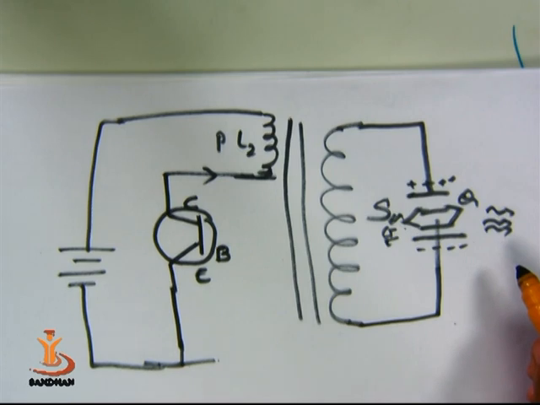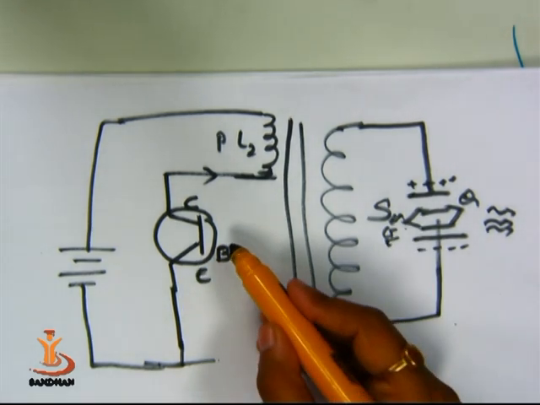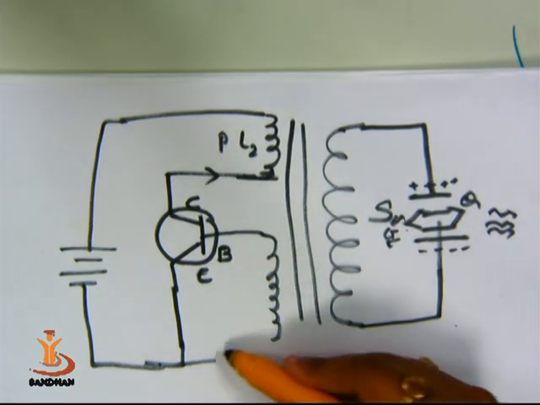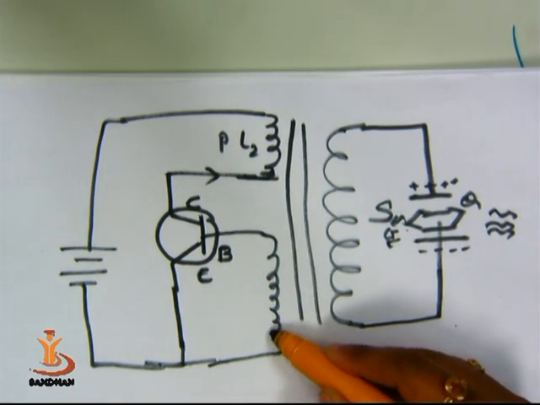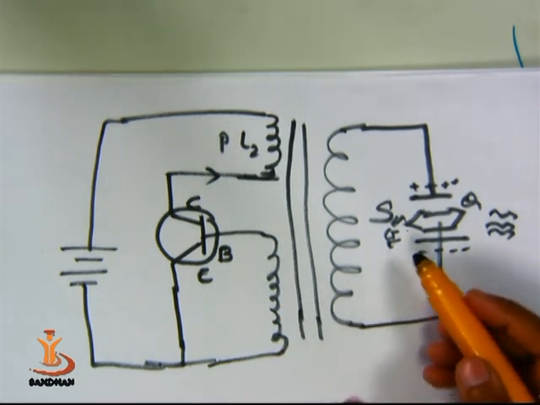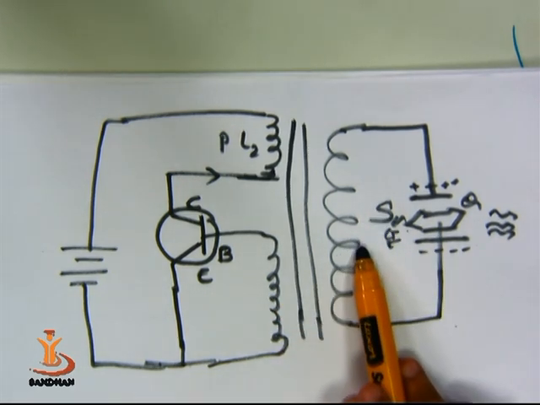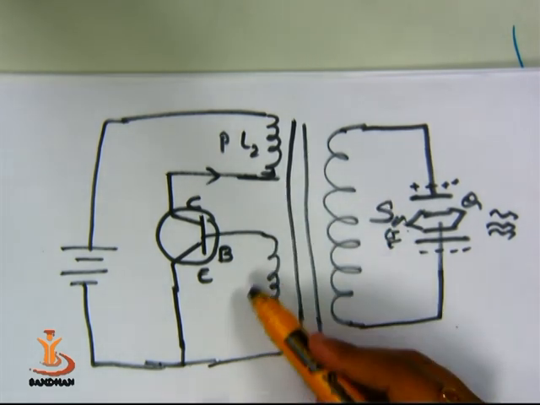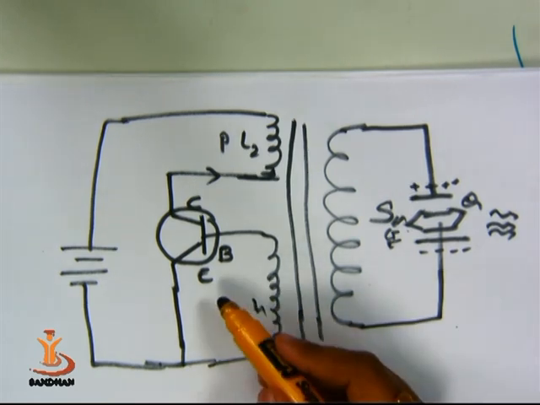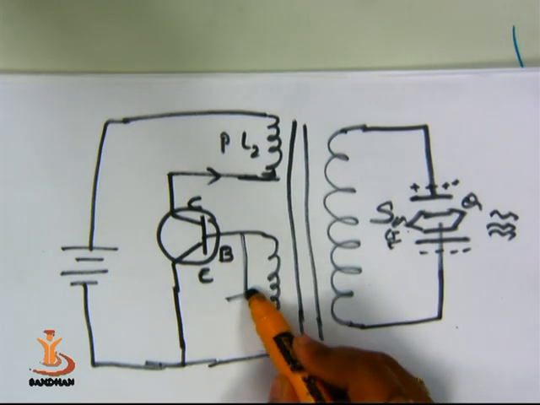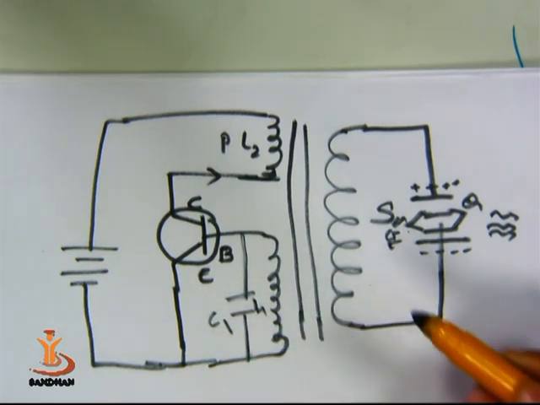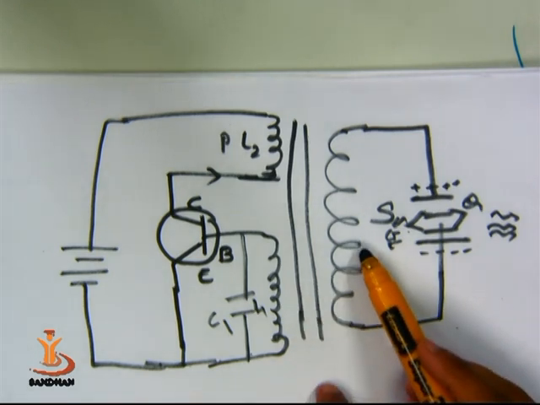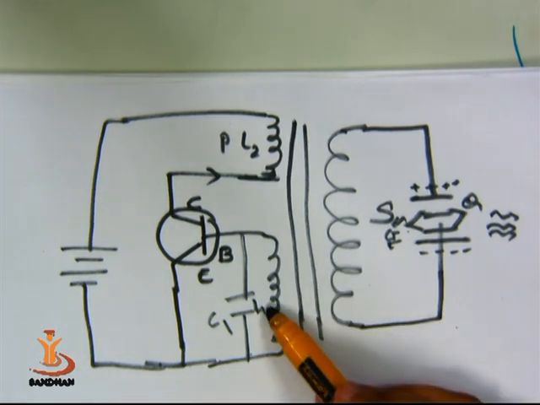Right, now another coil is joined here at the base emitter junction of the transistor. Now one can see that this secondary coil of the first transformer acts as a primary coil of the second transformer, and here this coil is called L1, and in between these two there is a capacitor joined which is called C1. So now you can see that some of the input of this secondary coil is inductively given to